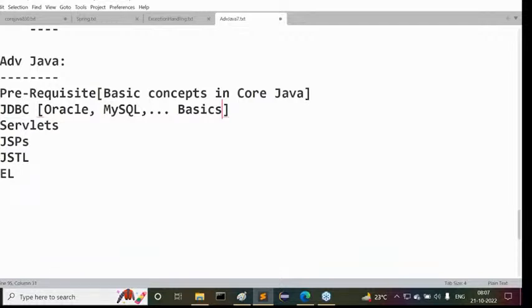So my simple approach is very clear. If A is depending on B, and B is depending on C, first I will cover C, then B, and after that I will come back to A. So even if we have zero knowledge of all these technologies, no need to worry. Happily, we can come to this class. I'm going to discuss all these things right from the very basics. You think we are going to start from zero level, but I'm thinking to start our concepts from -100 level, so that you will not get any problem with our content. Everything you are going to understand. Guys, all of you are getting my point or not?